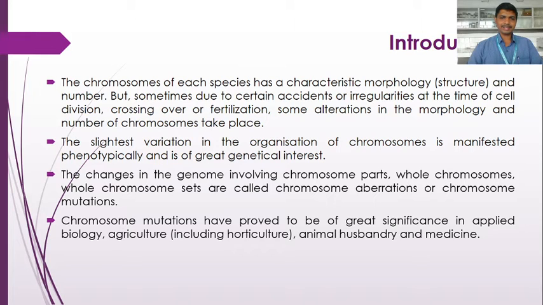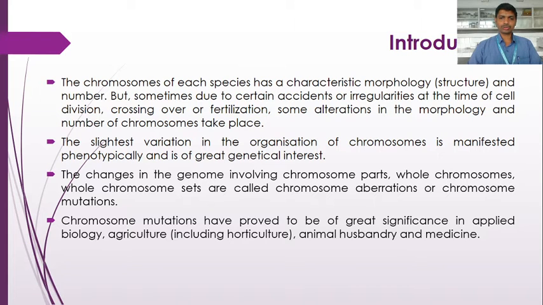So which are the changes that involve the structure and the number of chromosomes? If the change takes place in the number of chromosomes, that we saw in the previous chapter, that is, euploidy and aneuploidy. But here, in this lecture, we are going to study the structural changes, the changes in the structure or morphology of the chromosome. The changes in the genome involving chromosome parts, whole chromosomes or whole chromosome sets are called chromosome aberrations or chromosome mutations.